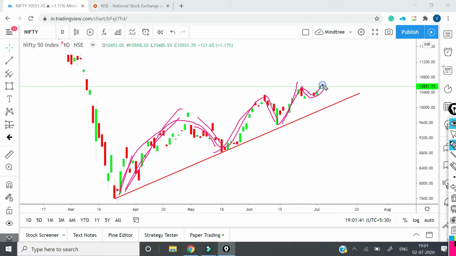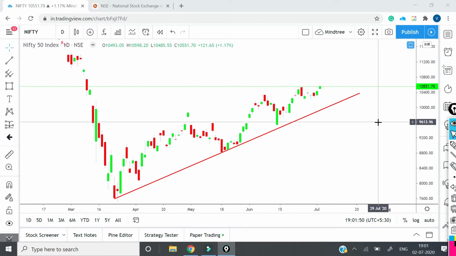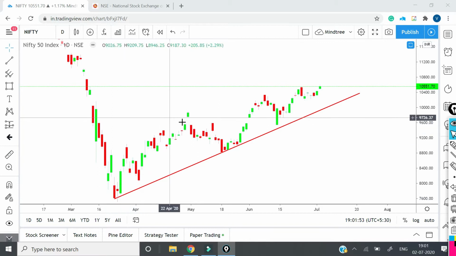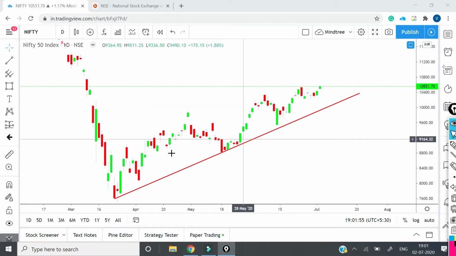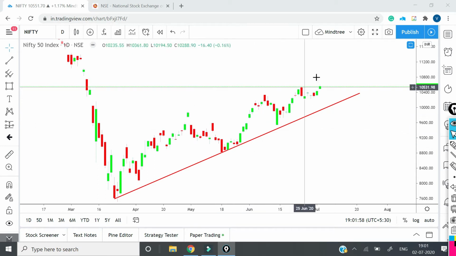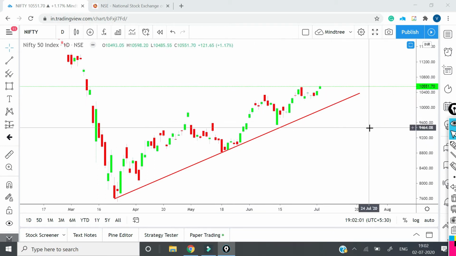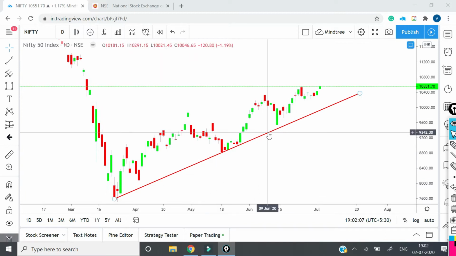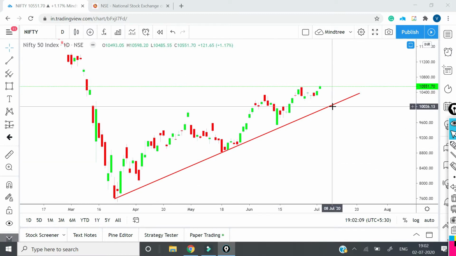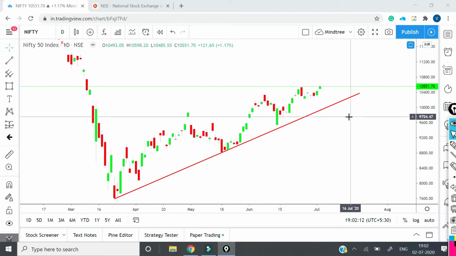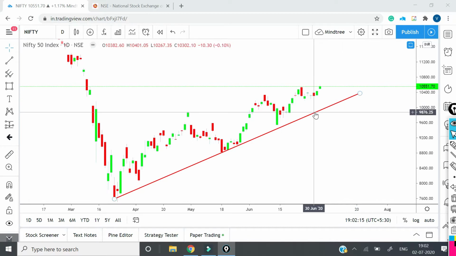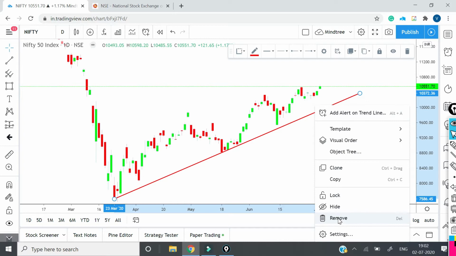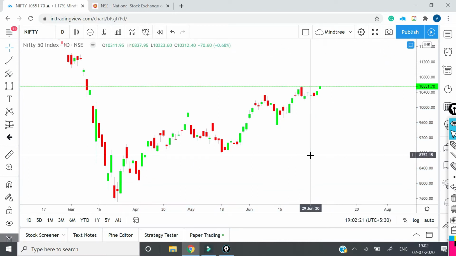upwards, and we don't know whether tomorrow will be a correction or not. We will see what the possibilities are. So let me just clear this now. Now you have seen that the journey is upward, the price is moving up, but there is also a loss of momentum along with it. You have seen this trend line which I drew. This trend line tells us that if price crosses it, then there is a possibility of price going down. But let's try to analyze how we should trade in intraday. Let me remove this trend line.